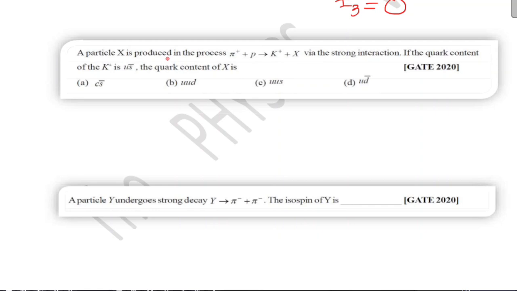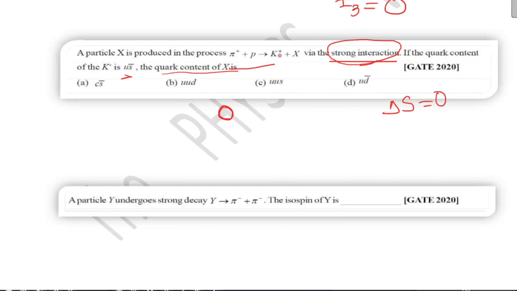A particle X is produced in the process via the strong interaction. If the quark content of the K plus is U S bar, the quark content of X is? It is given that this is a strong interaction, which means the strangeness quantum number should be conserved. On the left-hand side there is no strange quantum number, so this is 0.